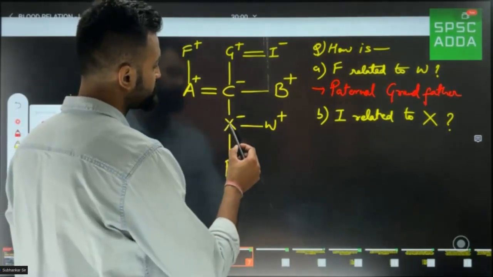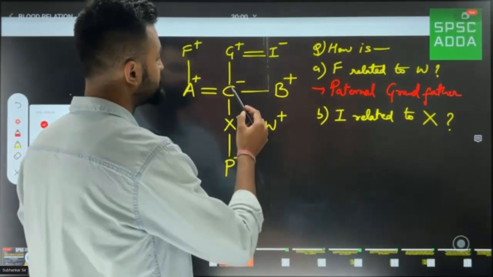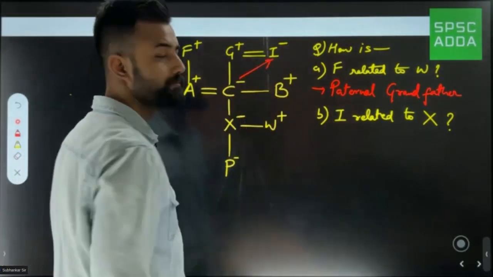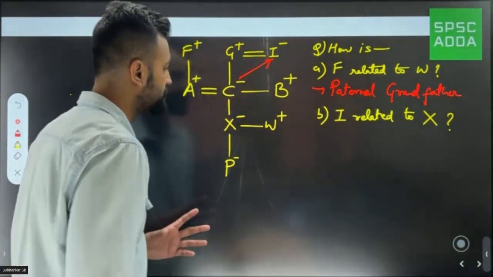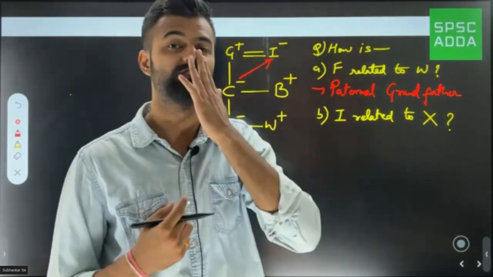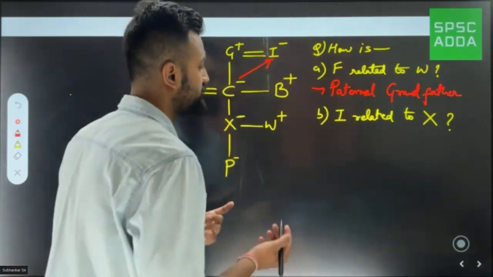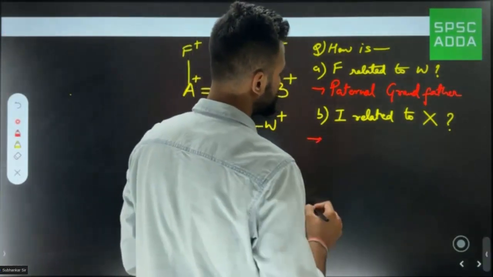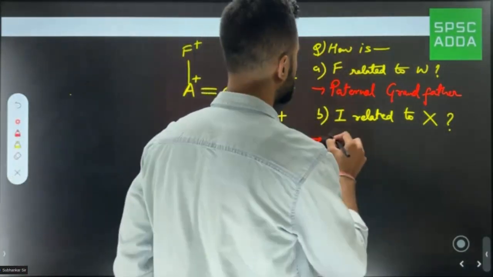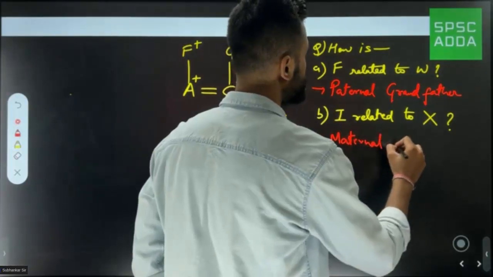I can see that, sir, X's mother is C, and C's mother is I. Because C's father is G, so I would be her mother. So understand like this: me, my mother's mother. What will I call? In Hindi we call it Nani, okay? But in English we cannot say Nani. So we say, sir, we are going from our mother's family side, so we are going to use the word maternal.